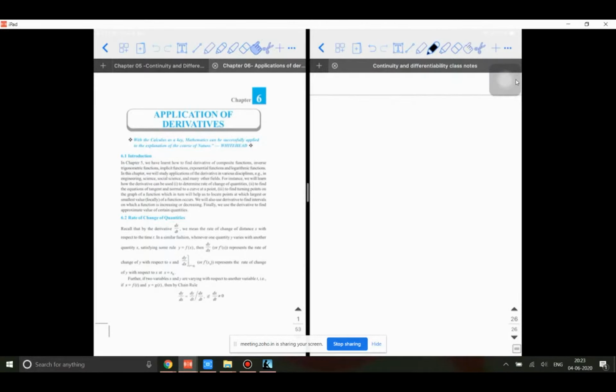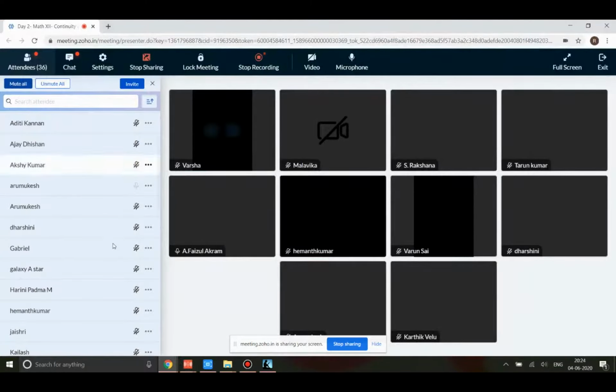So write down the heading. Chapter 6, Applications of Derivatives. So I'm going to repeat the same question. Why do we differentiate? Obviously, it is to find the slope of the tangent to the curve at a given point.